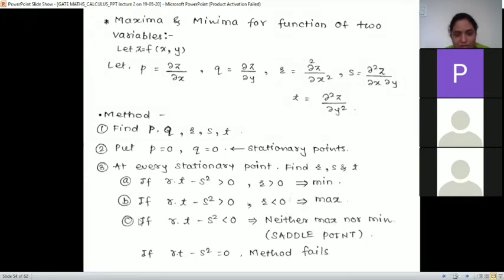And if rt minus s square is less than 0, then we need not check anything else. We can say directly that the function has neither maxima nor minima. It is also called a saddle point. And if rt minus s square is equal to 0, the method fails.